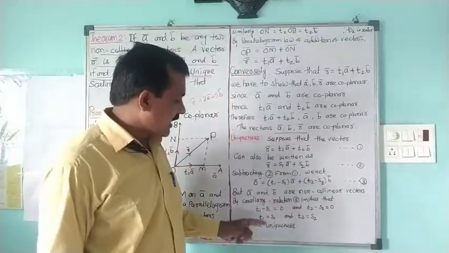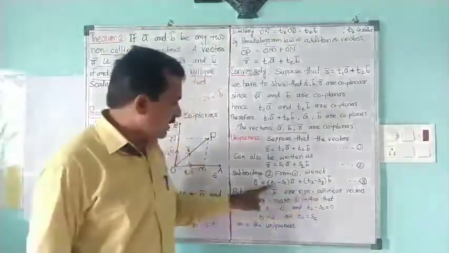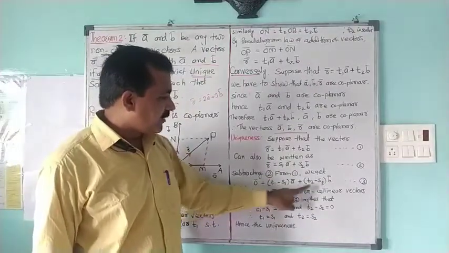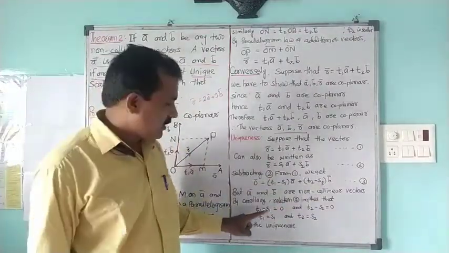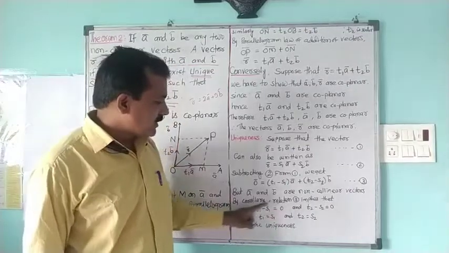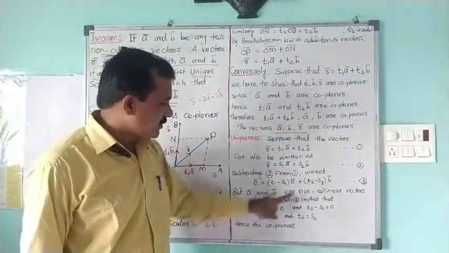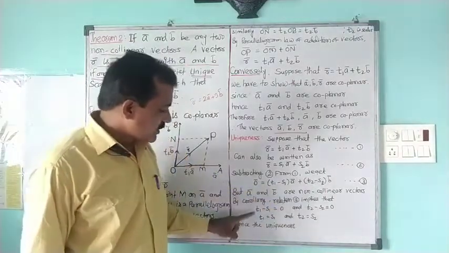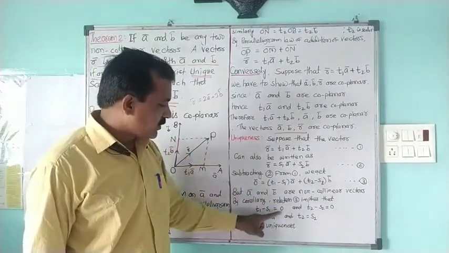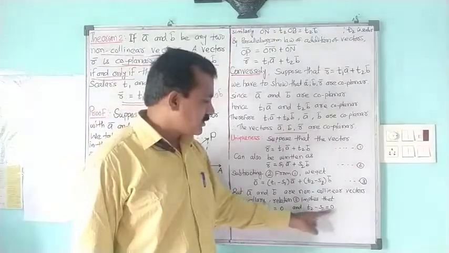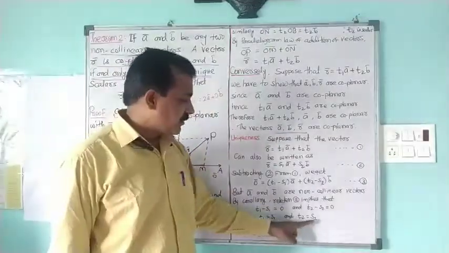So the corollary says that when the vectors are non-collinear and this condition is expressed, then the numbers taken with A bar and B bar must separately be 0. So relation 3 implies that this bracket must be 0, and the second bracket must be 0. So T1 minus S1 is equal to 0 means T1 is equal to S1, and T2 minus S2 is equal to 0 means T2 is equal to S2.